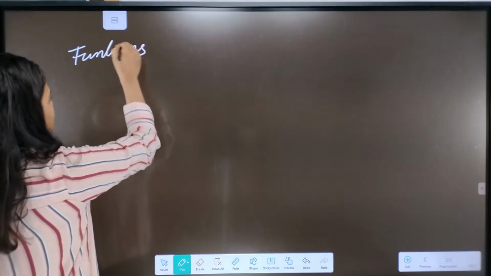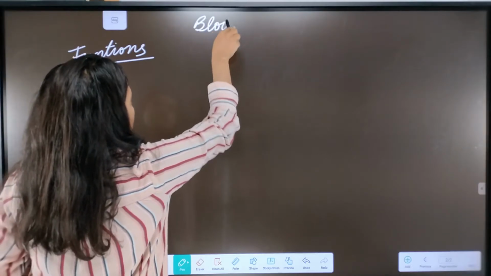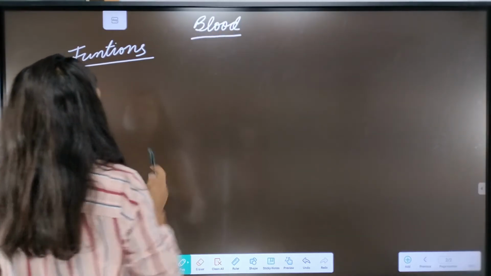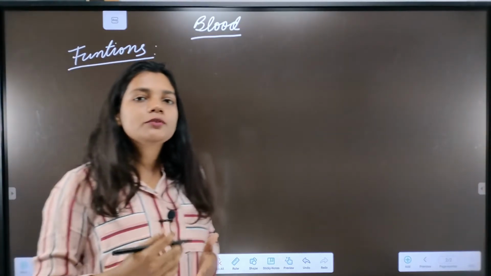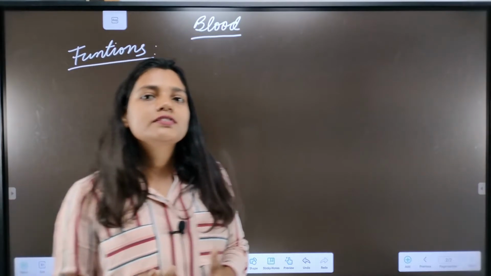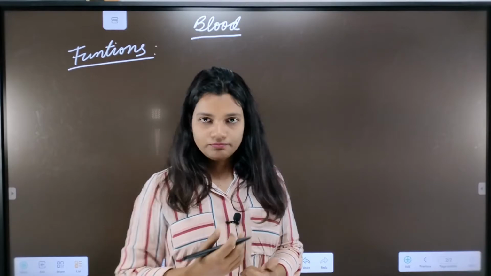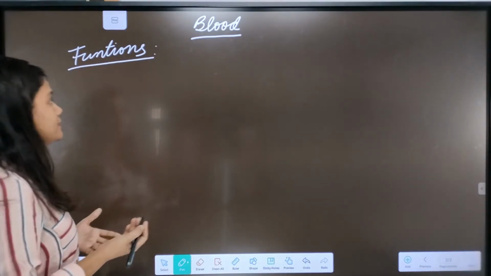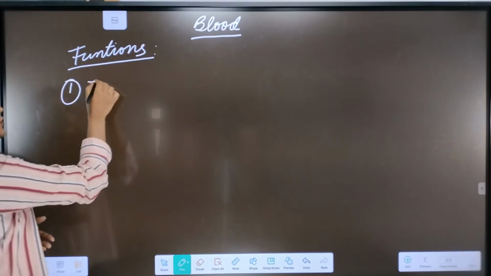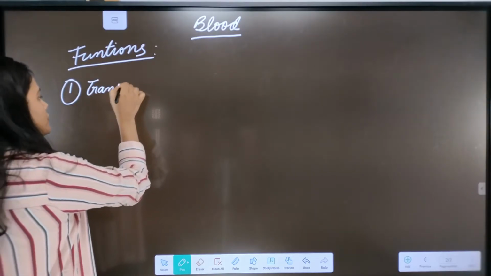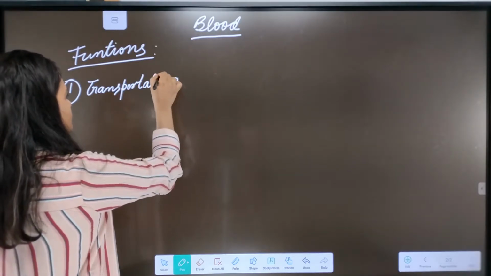Functions of the blood. As I was saying, the blood primarily works as the medium, which means it is carrying many things. So its first and most important work is transportation.